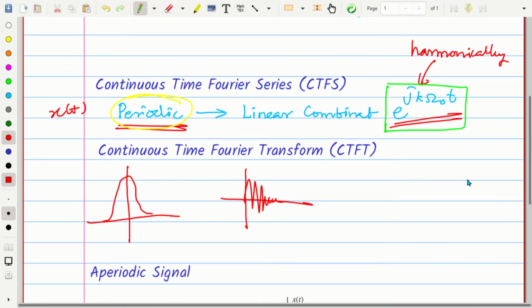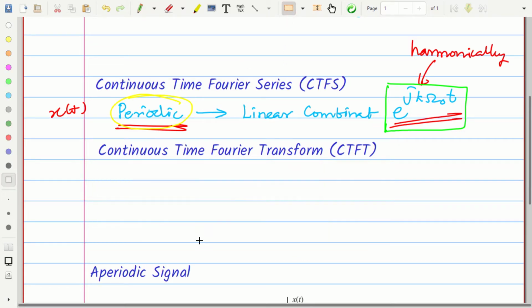There are aperiodic signals. Mostly the signals we encounter in real life in the analysis of signals and systems are aperiodic signals. Now the problem is, how can we extend the idea of continuous time Fourier series to find out the spectrum of the aperiodic signal, right? That is what continuous time Fourier transform is trying to do.